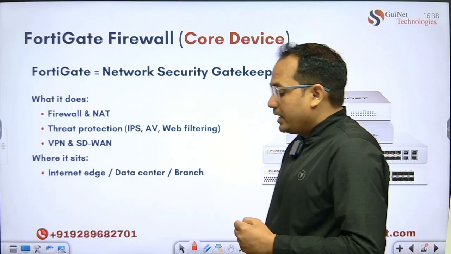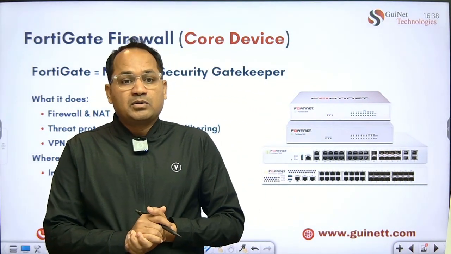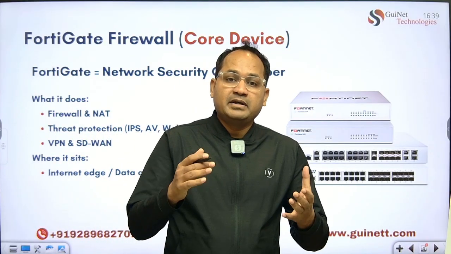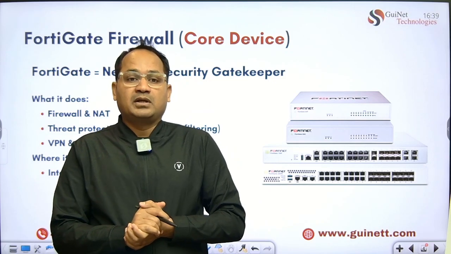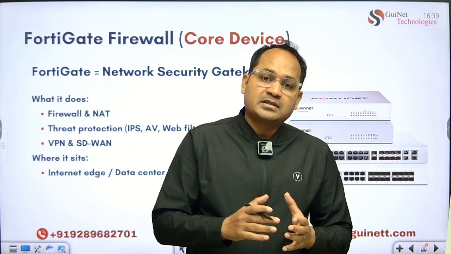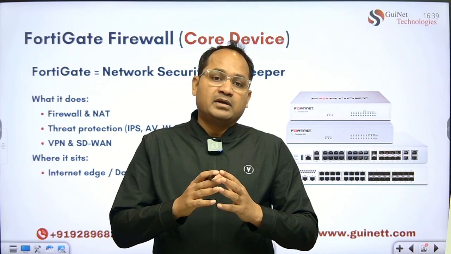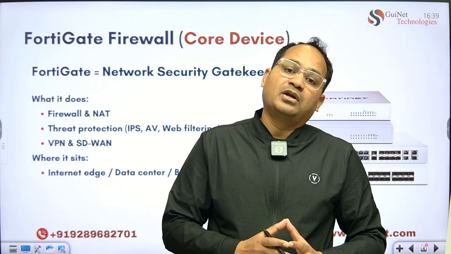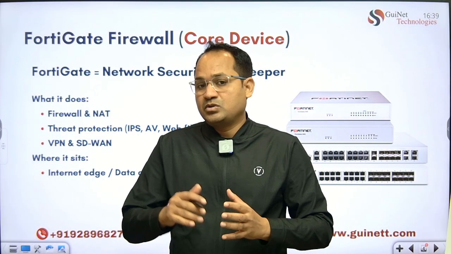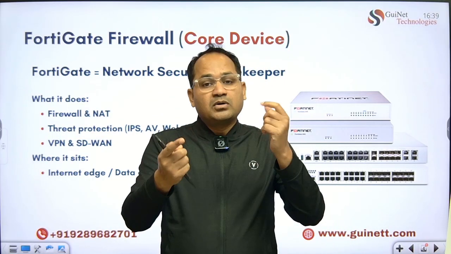So why is the FortiGate firewall very important? With the help of the FortiGate firewall, you ensure that every communication happening on your network, especially digital communication, is filtered. The firewall acts as a gatekeeper and makes sure only authorized communication happens. Only an authorized person is going to communicate from in to out or out to in.